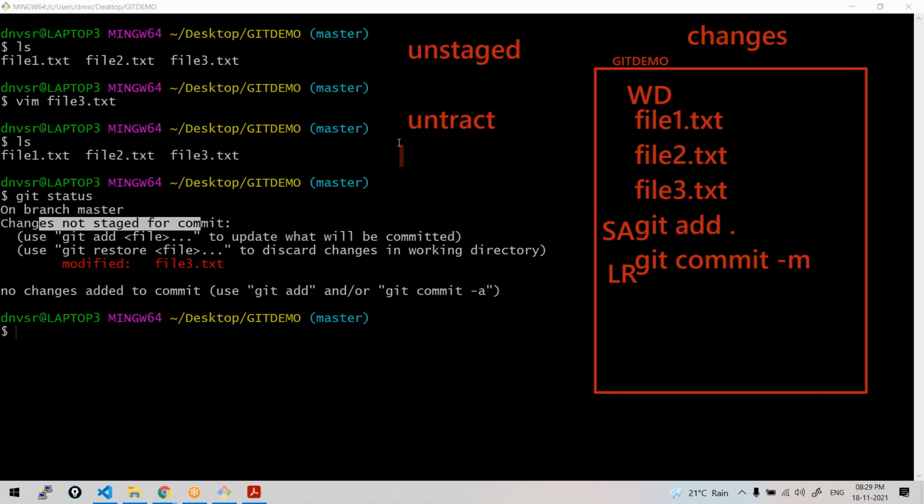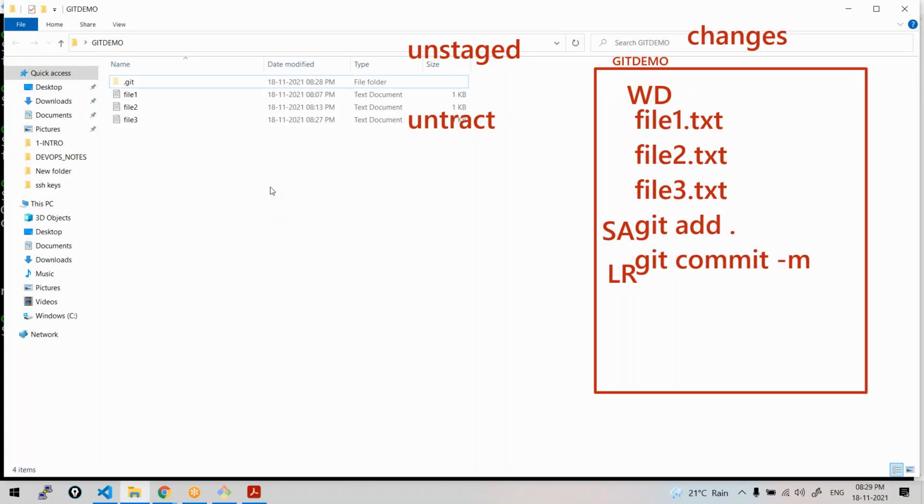Git demo is a folder. In that, these are all the layers. Imagine them like layers: working directory, staging area, local repository. These are all logical separation of the same folder. Your folder is only Git demo. Is anyone still having the same confusion?